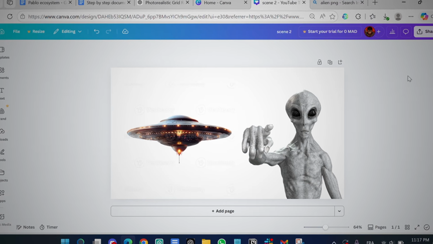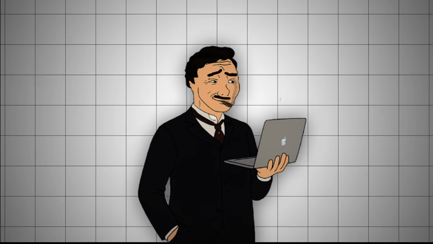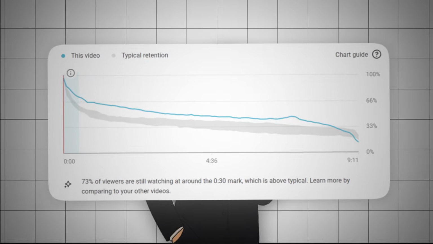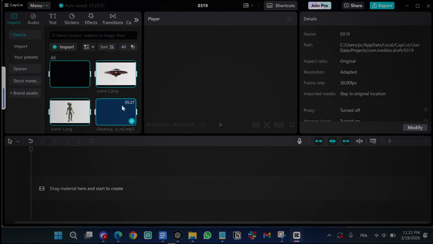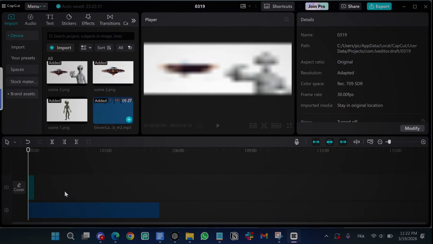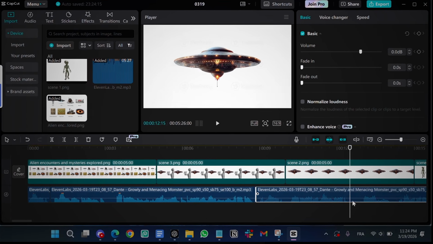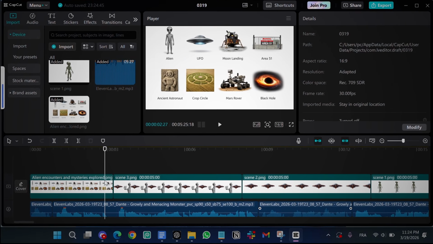Once everything is ready, open CapCut and start a new project. But there's actually one small editing trick these channels use that massively increases watch time. And once you notice it, you'll start seeing it everywhere. Import all the assets you prepared and drag them into the timeline. The first thing you want to do is to trim the dead spaces in the voiceover so there are no slow or boring parts. Next, we'll add the zoom effect that most of these channels use in their intros.